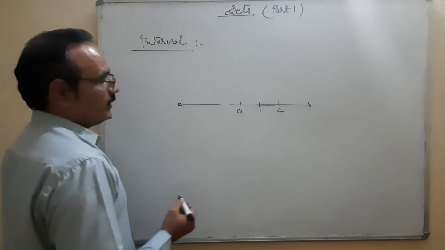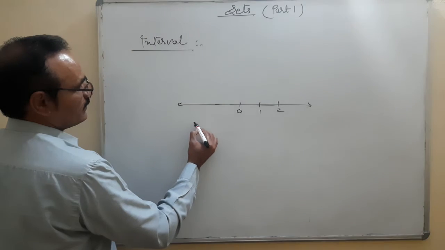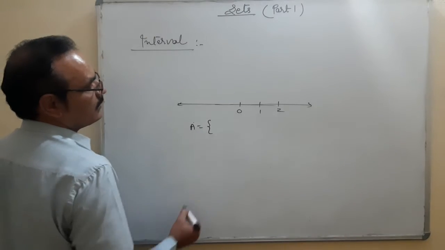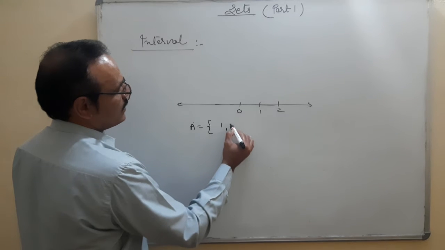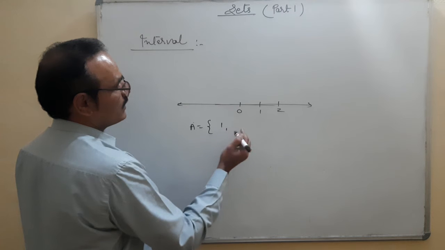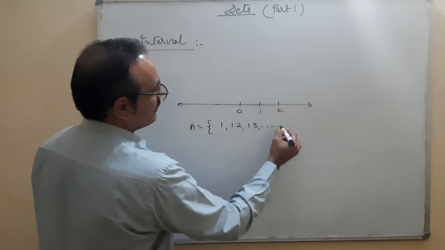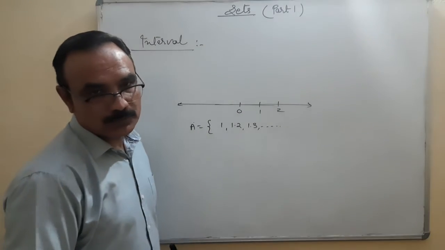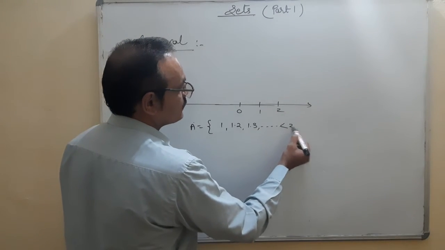If I want to write set A equal to the set of real numbers 1, 1.2, 1.3, but I want the last number not to be equal to 2, it is less than 2. How to write here? 1, 1.2, 1.3, dash, dash, dash, less than 2.